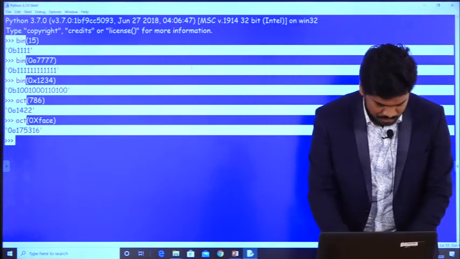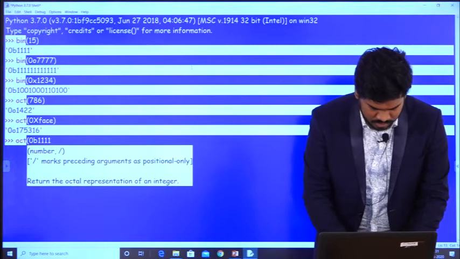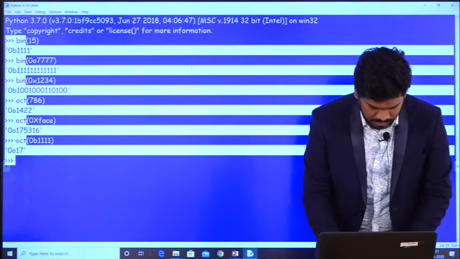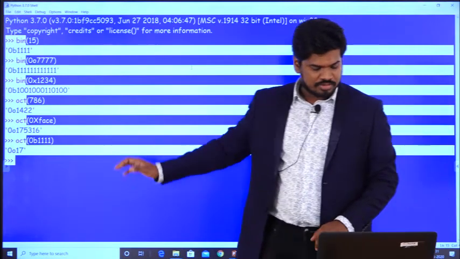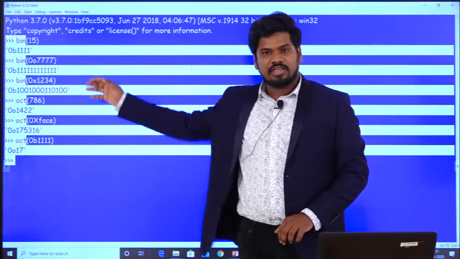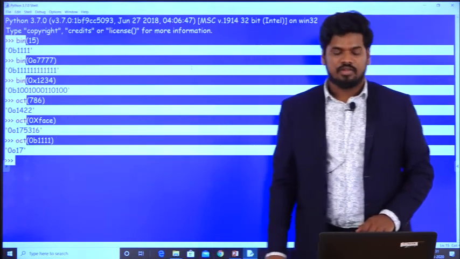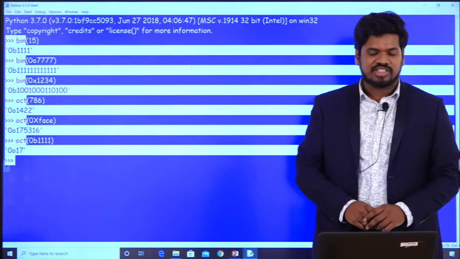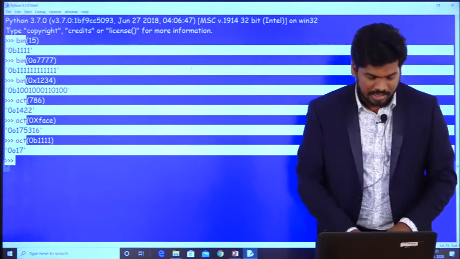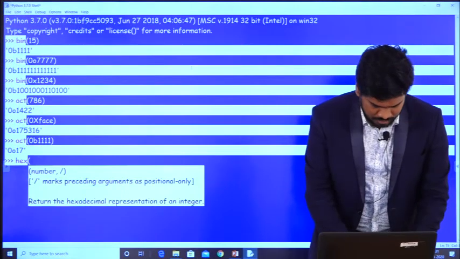And next one is oct of 0b1111, and it has given me the answer. It has converted a binary number to an octal number. And coming to the next utility function, hexadecimal, that is hex of 10.